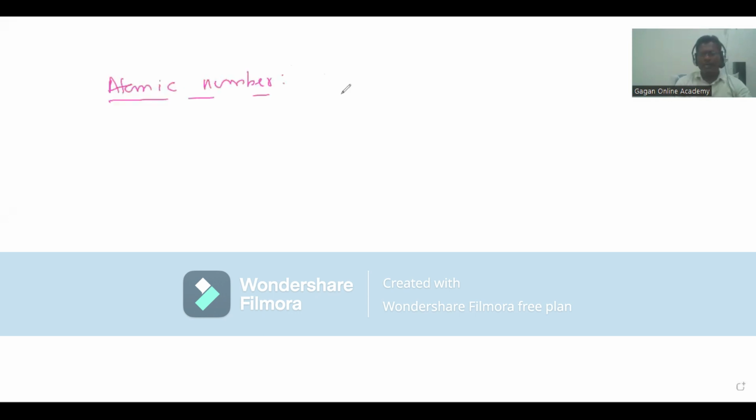Atomic number. The number of protons or electrons present in the atom is called atomic number. Simply we say the number of protons in an atom is called atomic number.